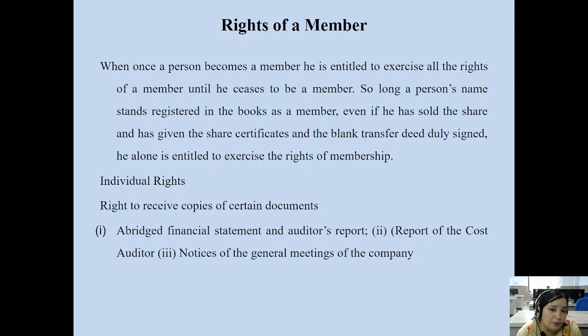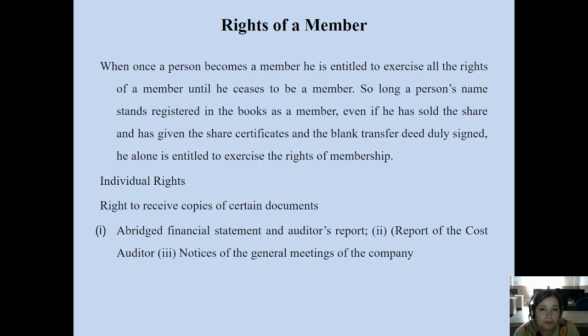The company declares dividend. Even if it is a no-profit company, it cannot declare dividend, but in the case of a profit company, if it declares dividend, then it is paid. Otherwise, without declaration of dividend, dividend cannot be paid to the members of the company or shareholders of the company.